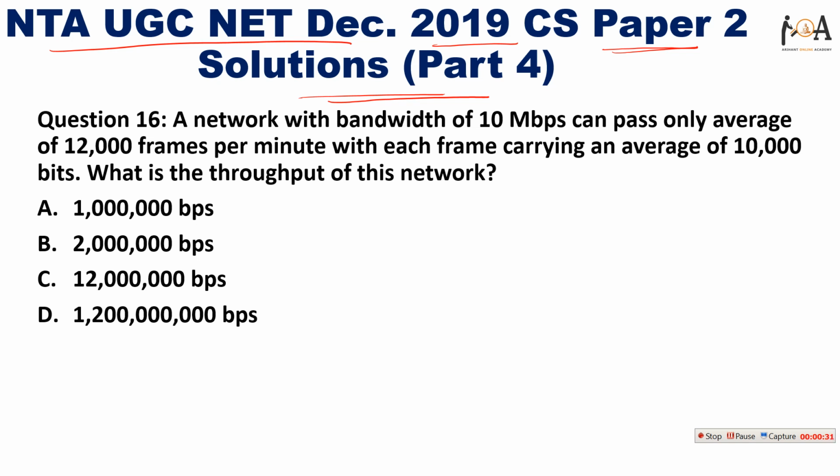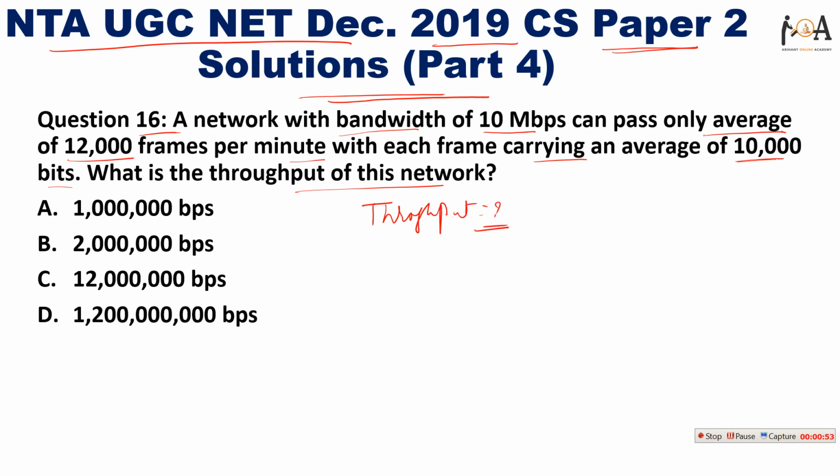So guys, let's get started with question number 16 here. The question is: a network with bandwidth of 10 Mbps can pass only an average of 12,000 frames per minute, with each frame carrying an average of 10,000 bits. What is the throughput of this network? In this question we have been asked for the throughput of the network.